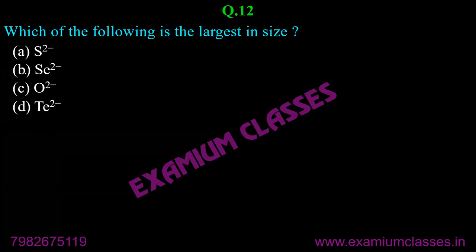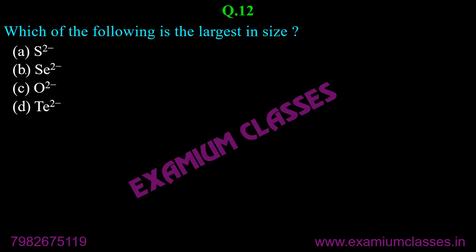Next, which of the following is the largest in size? This one is rather very simple. This is straightforward. These are not isoelectronic species. Remember, yes, Devve, Ashi, Yastika, Arohi, Shashwat, Devansh, Rita, Tuhina, correct.